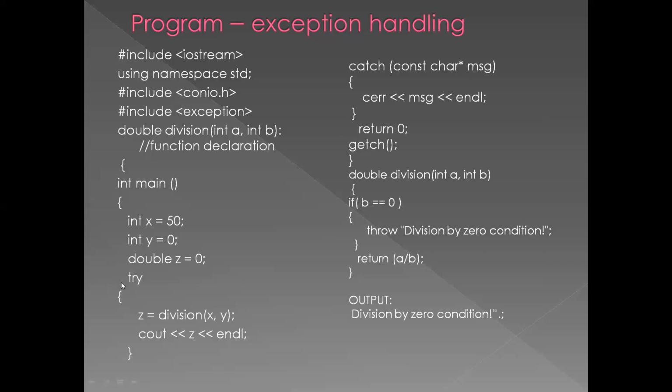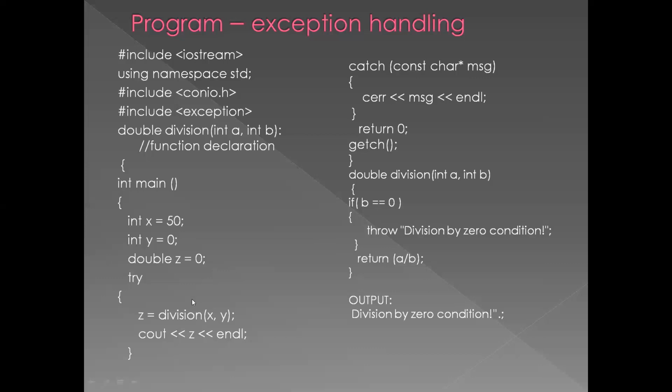In the try block, you have opened the brace: z equal to division x comma y. Suppose it goes to the division function. You have given x as 50 and y as 0. So x, 50, will be taken into a and y, 0, will be taken into b. Now we have given 0, so it goes to the throw condition.